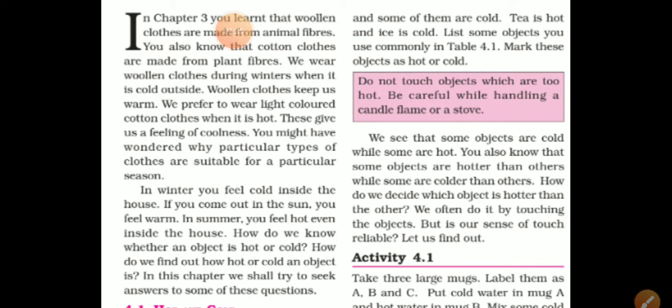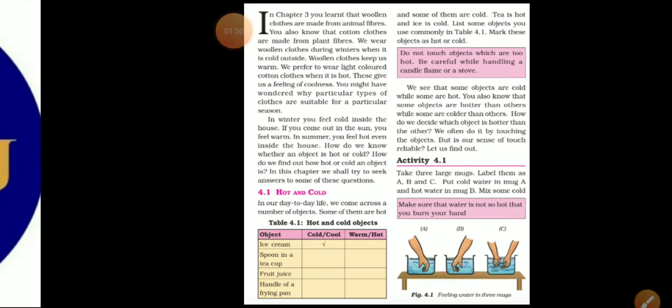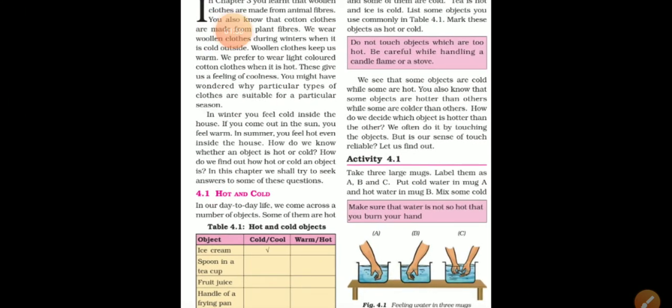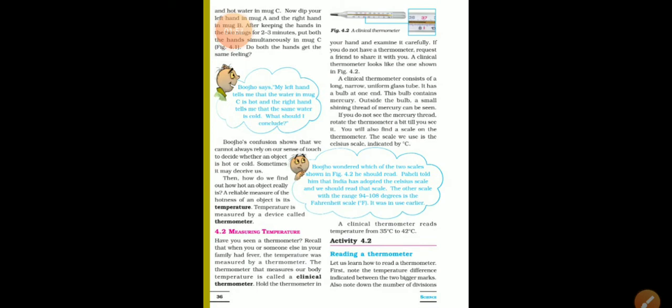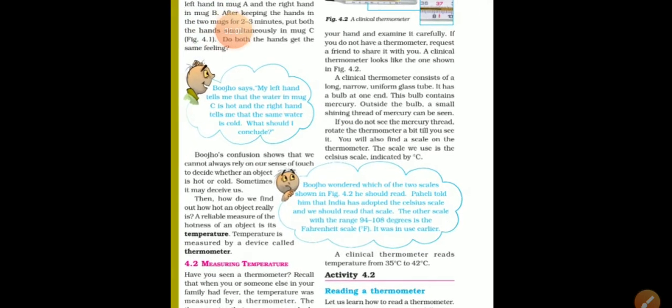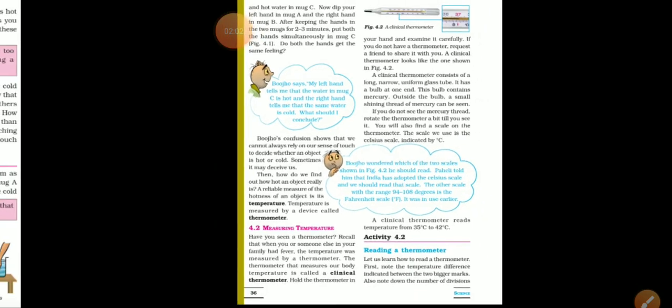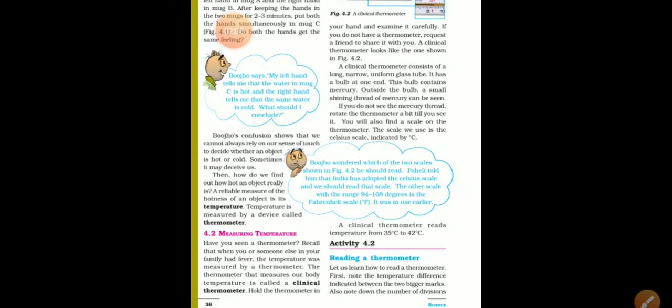What is temperature actually? How can we define temperature? Temperature is a measure of the degree of hotness and coldness of a body. We already discussed thermometers and the structure of a thermometer, and there is something new I want to discuss with you. The temperature of a body is measured by a thermometer.